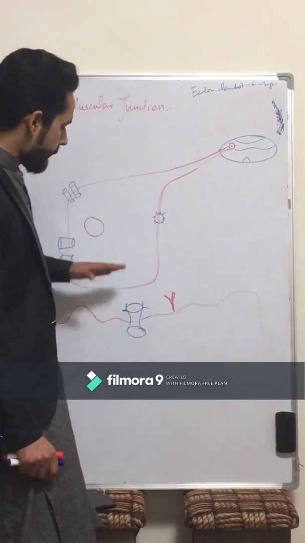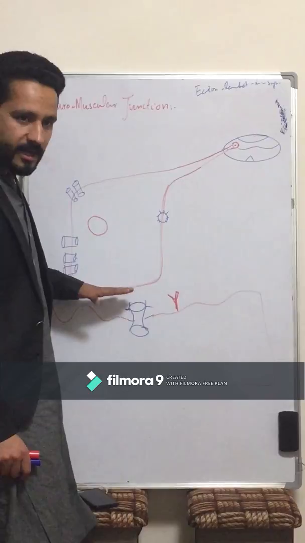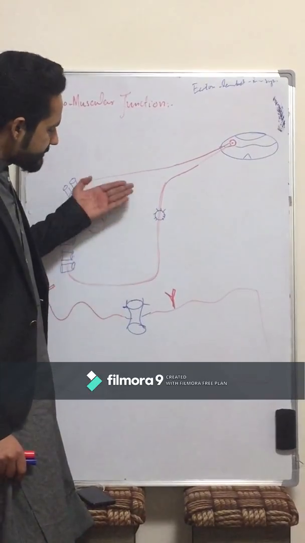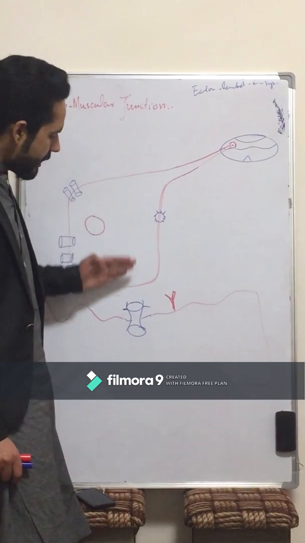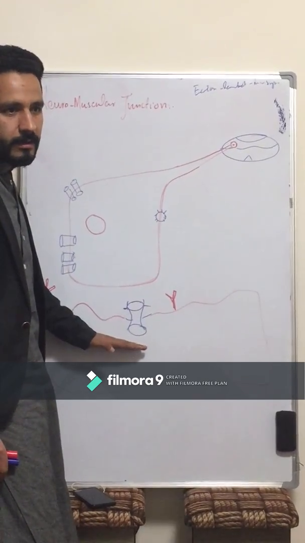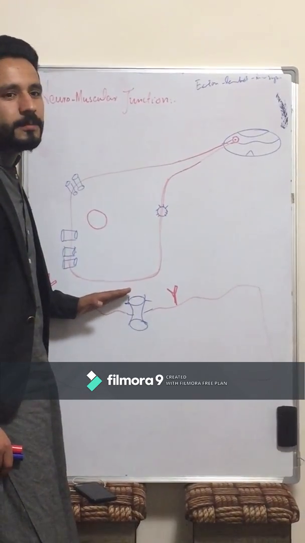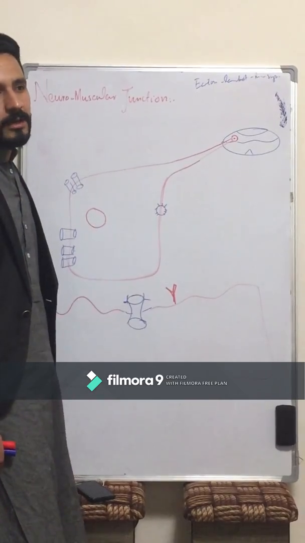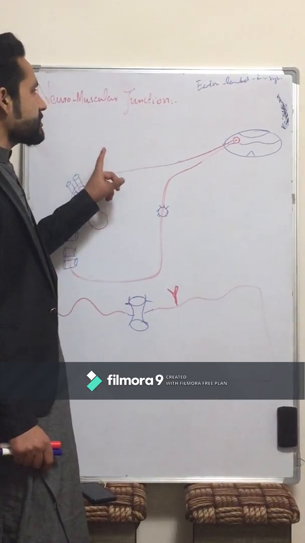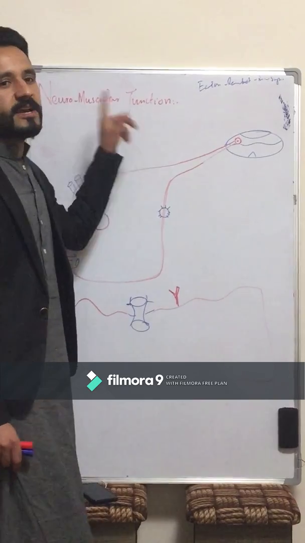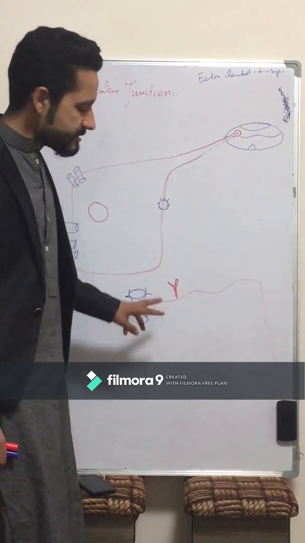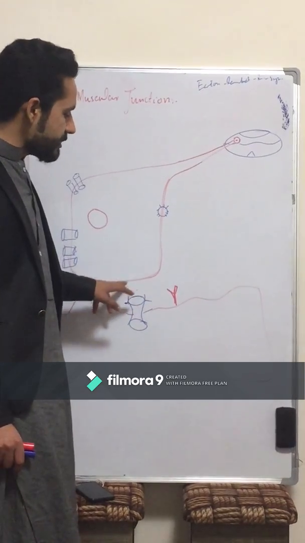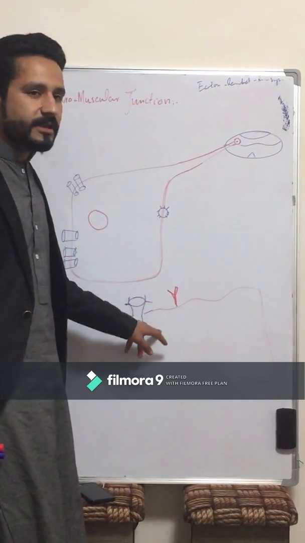Or we can say the gap between the presynaptic membrane and the postsynaptic membrane is called the synaptic cleft. The neuromuscular junction is also called the neuromuscular synapse.